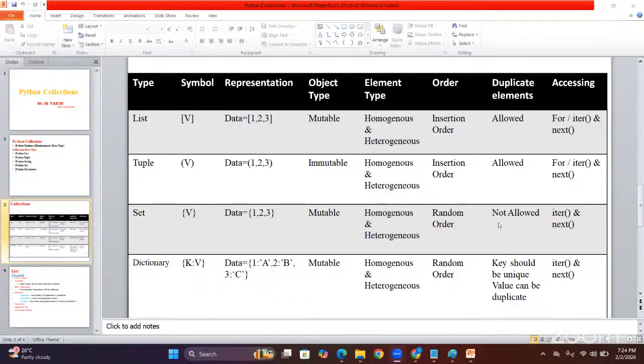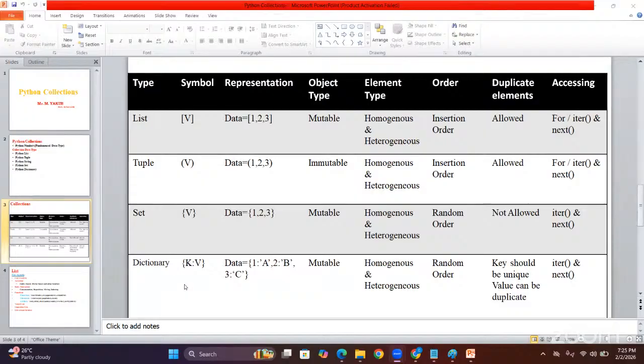And guys, understand, a set won't allow duplicate elements. If you try to insert the same value, it will appear only once. And we can access it with a for loop, and iter and next. A set won't support indexing and slicing, because the position keeps changing. If the position is changed, what happens? Indexing won't be supported. The next one, dictionary.